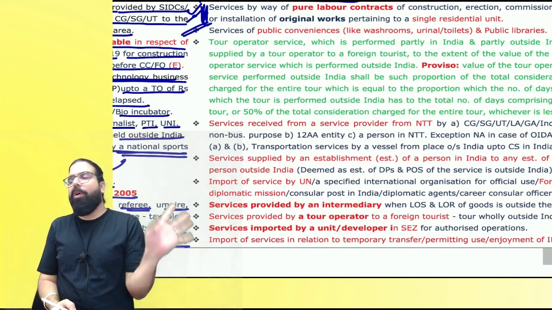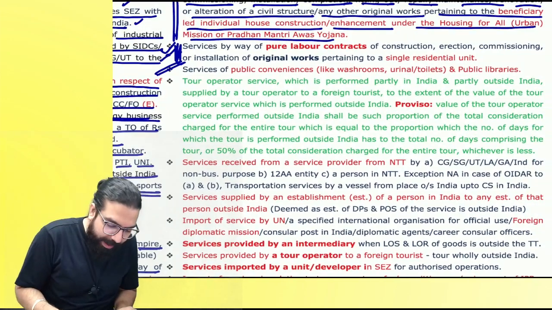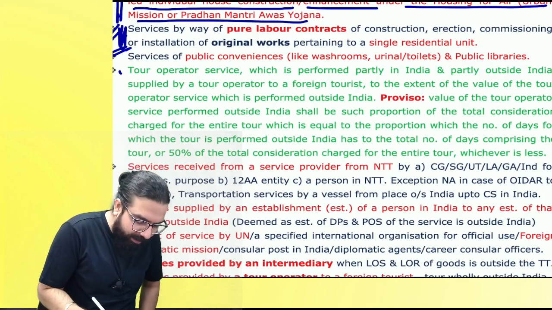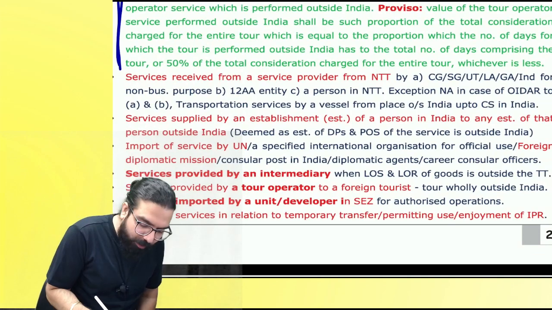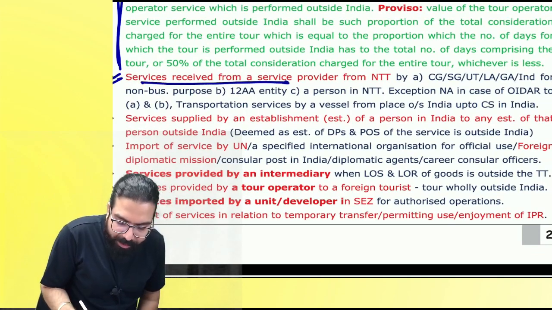Public libraries, etc. Government is selling. There is no GST. The next one over here is tour operator ka service. I will teach you at the last. Everyone over here. There is an amendment. I'll talk about it. The next one over here is services received from a service provider